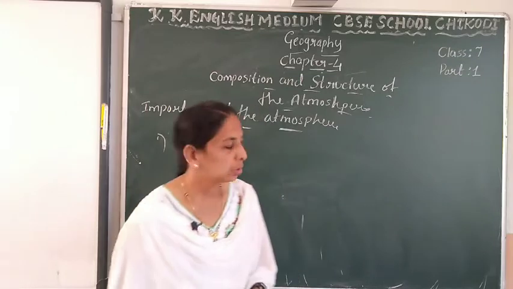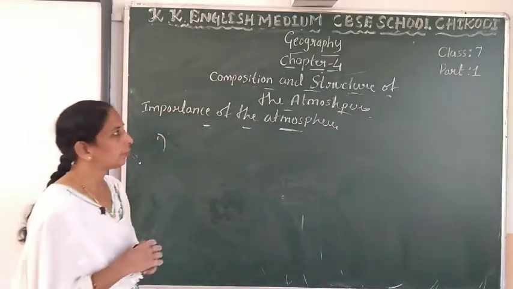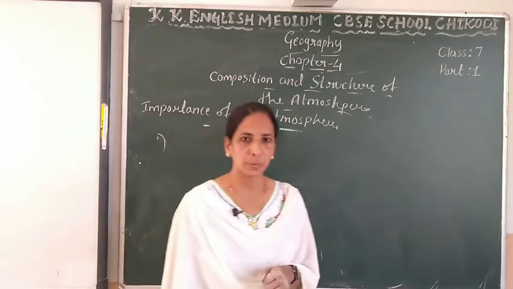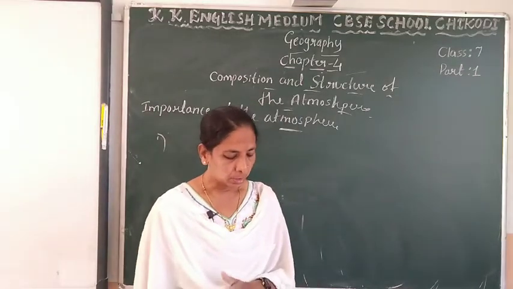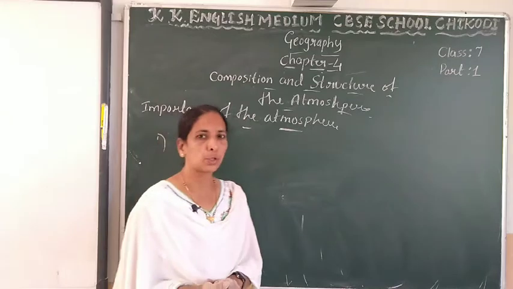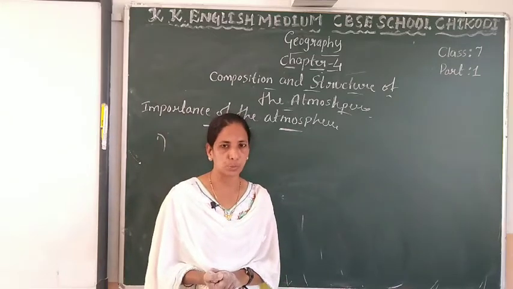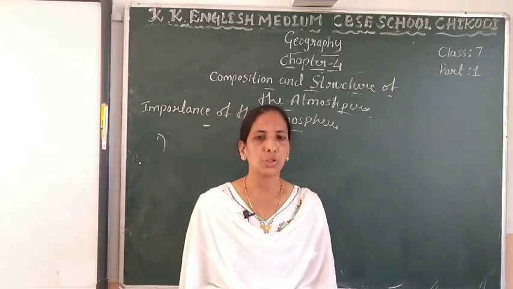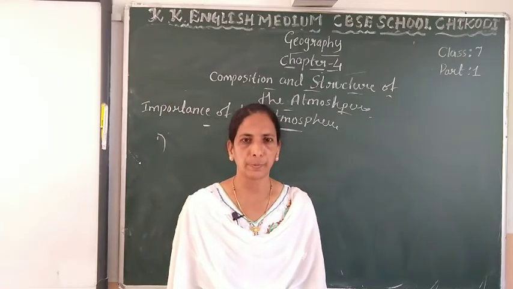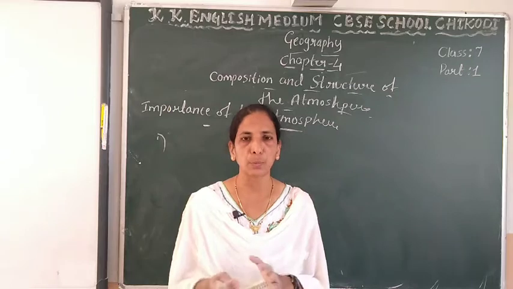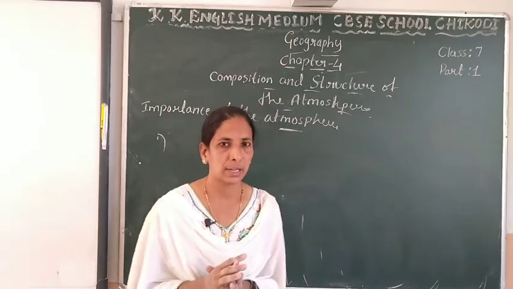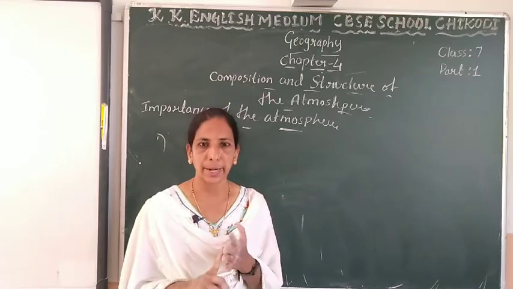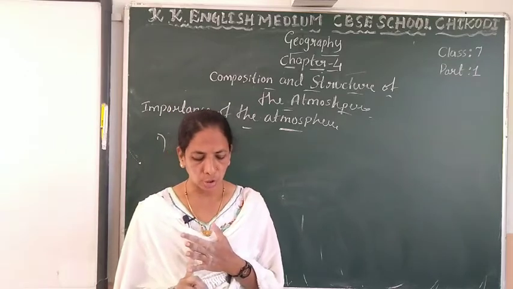So today we are completing part 1. What did you learn in today's chapter? You learned about the composition of the air or atmosphere. It is a mixture of gases: nitrogen, oxygen, carbon dioxide, argon and other gases.